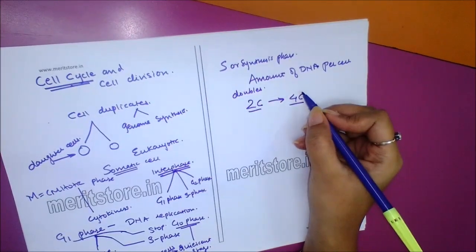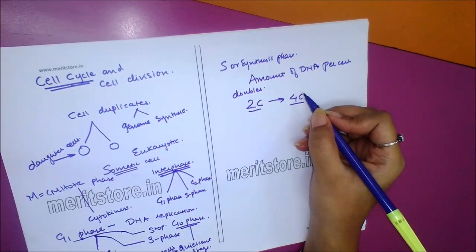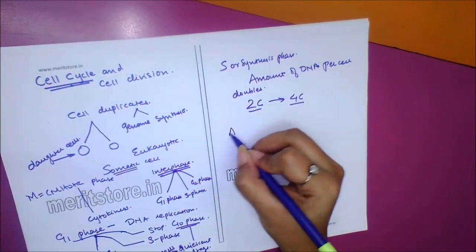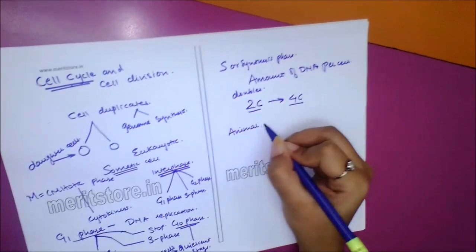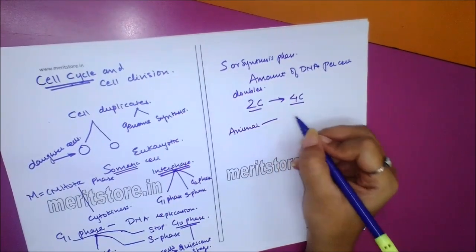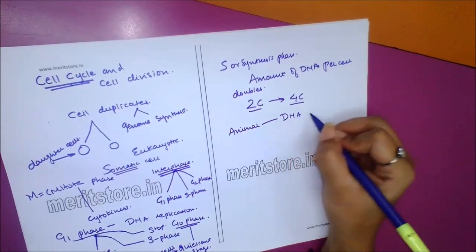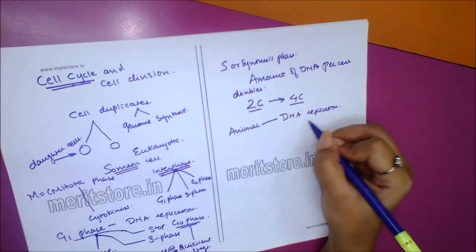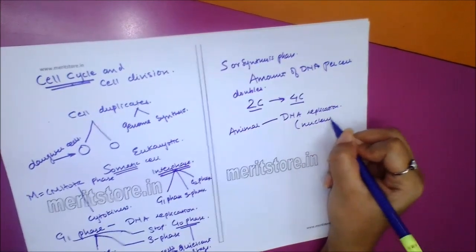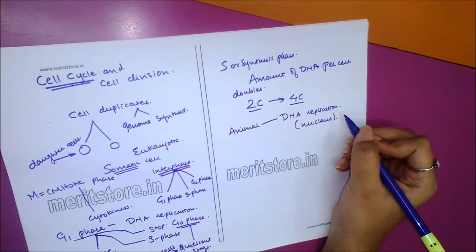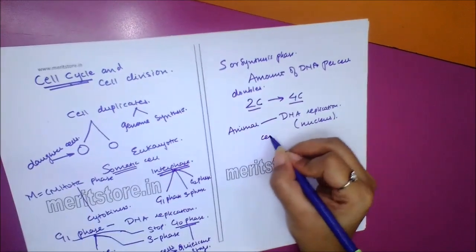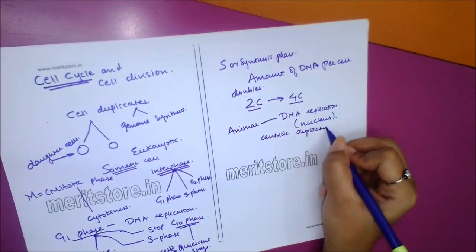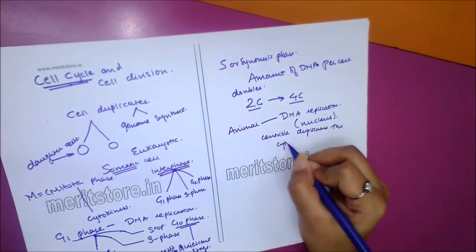In animal cell during S phase, DNA replication begins in the nucleus and the centriole duplicates in the cytoplasm.